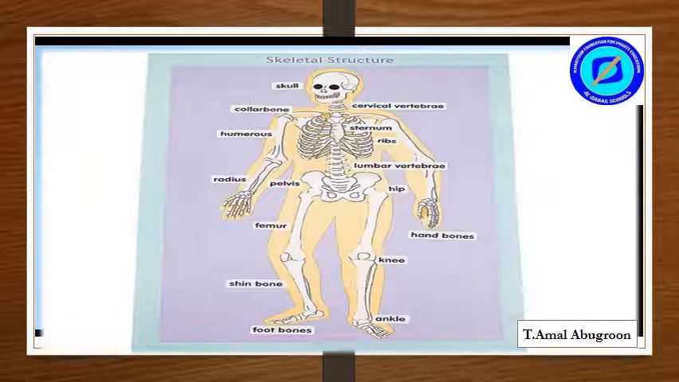The muscular system and skeletal system make our locomotor system. We have more than 200 bones, like our skull, spinal cord, humerus, ribs, and femur bones.